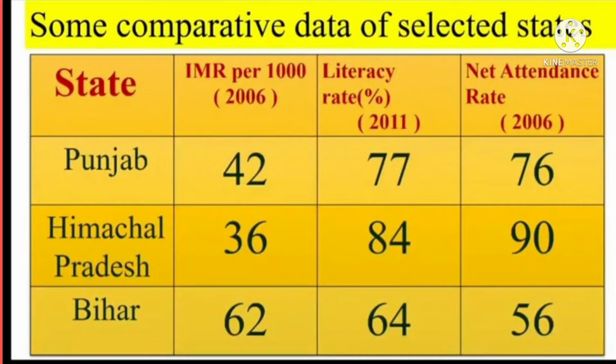Here is the table. IMR is the highest in Bihar, and literacy rate is the highest in Himachal Pradesh. Net attendance rate is also the highest in Himachal Pradesh. Here, infant mortality rate is the lowest in Himachal Pradesh. In this table, we see that literacy rate and net attendance rate are high and IMR is low in Himachal Pradesh. But per capita income is the highest in Punjab.